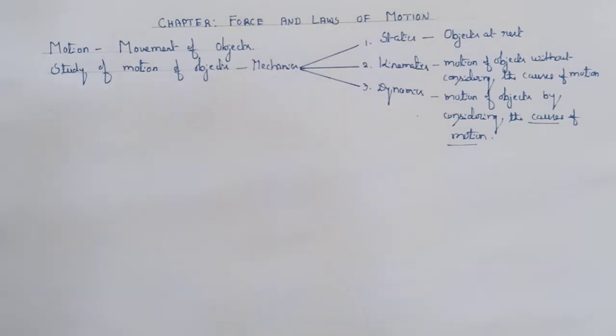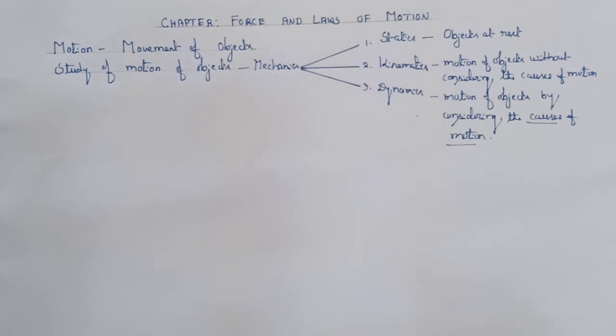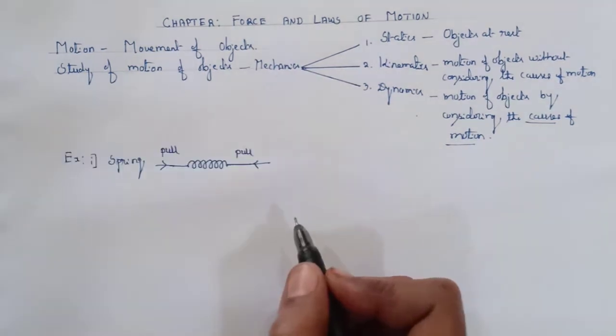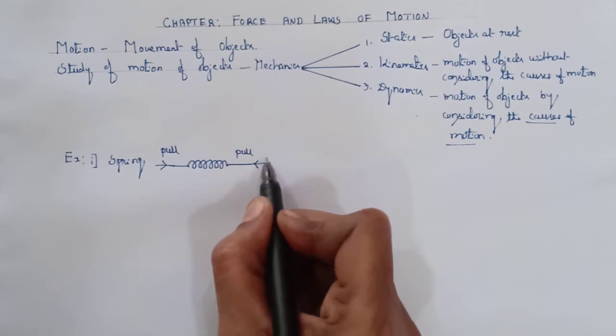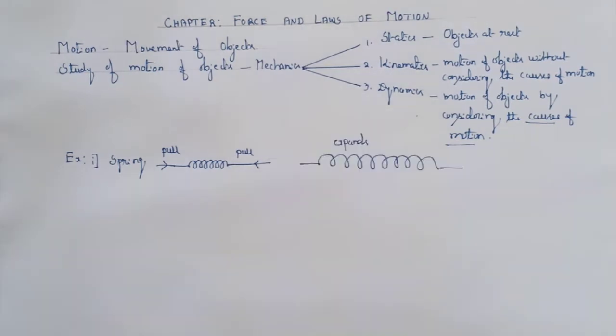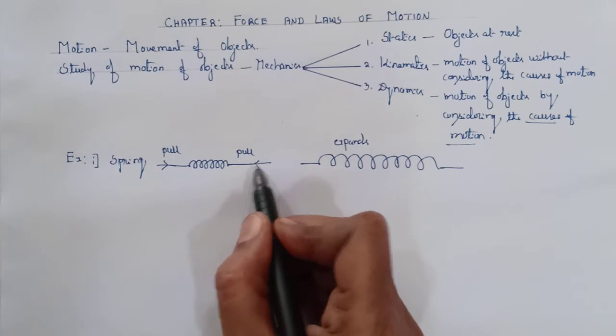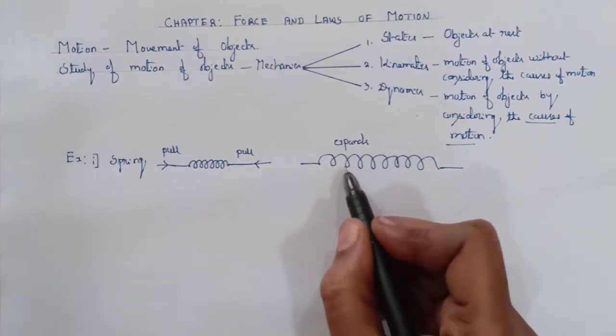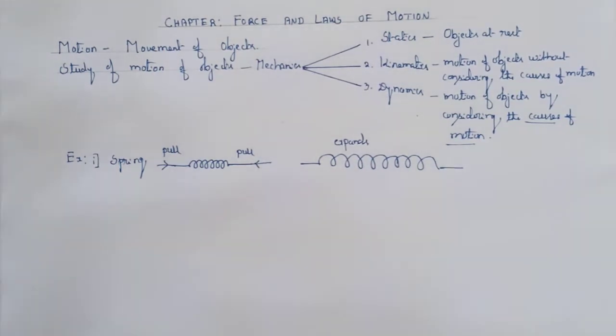You know, every object in nature is either in a state of rest or motion. The motion may be uniform or non-uniform. In order to bring a moving object to rest or to make a stationary object move, we must push, pull or hit it. For example, consider a spring. Now, pull the spring on both the sides. You find that the spring will expand.